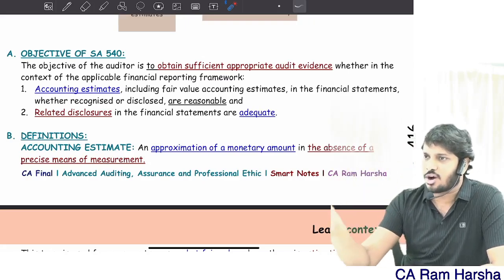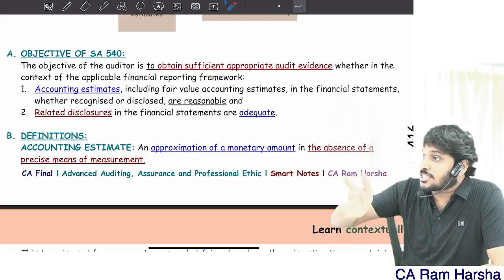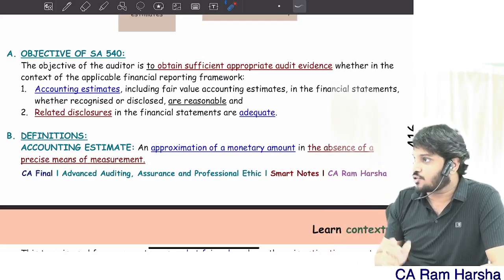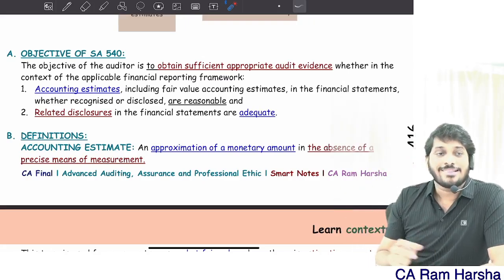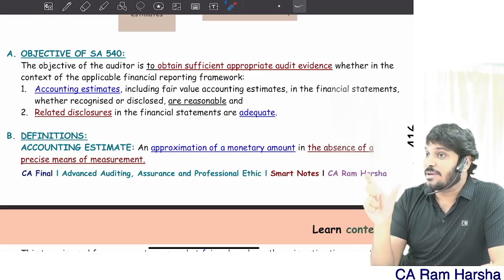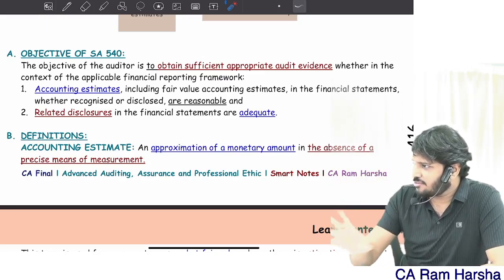How are they recognizing, how are they measuring in the books of accounts, all that. You need to perform substantive procedures now. Verify what workings are used, what methods are used. You need to test them. You need to perform audit procedures now. Then finally conclude whether there is an estimation uncertainty involved. Obviously estimation uncertainty will be involved.